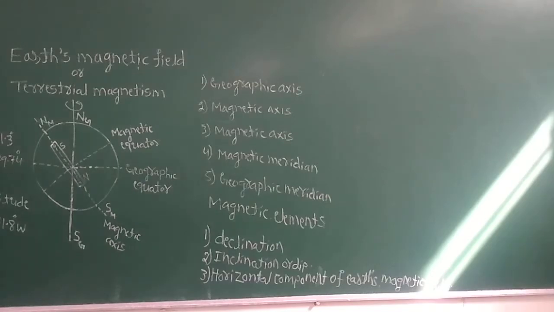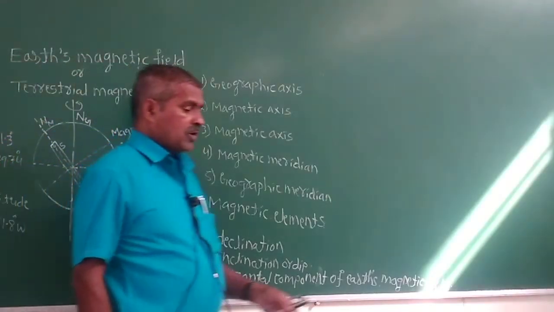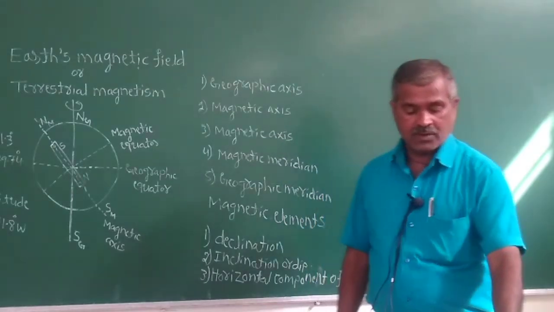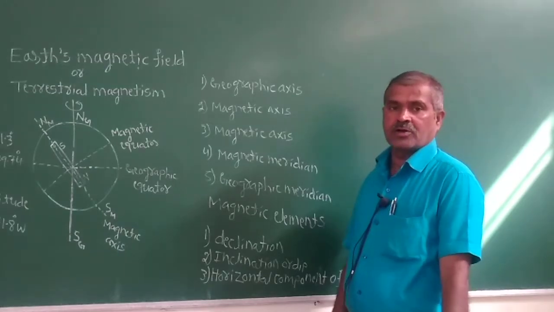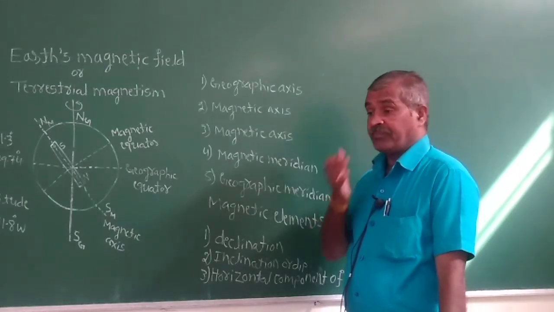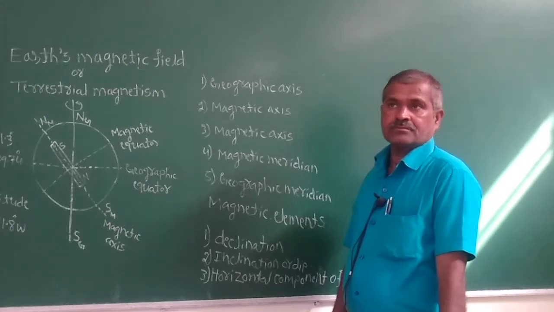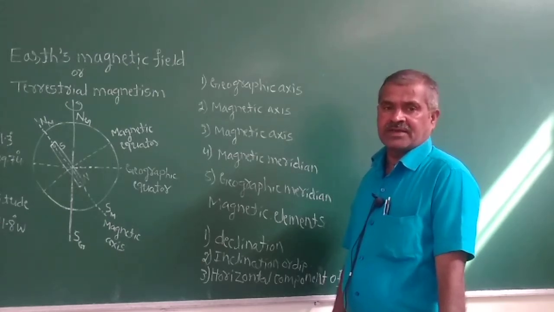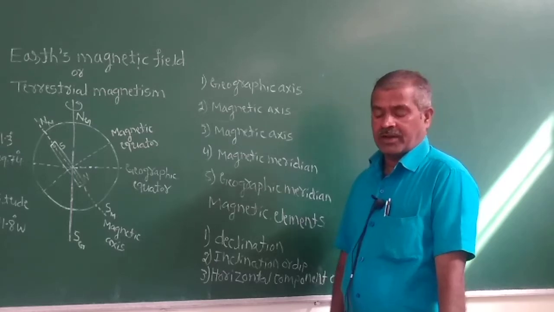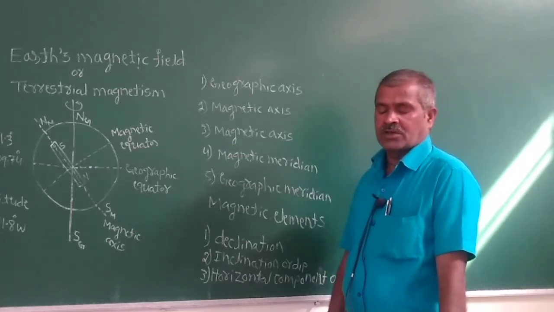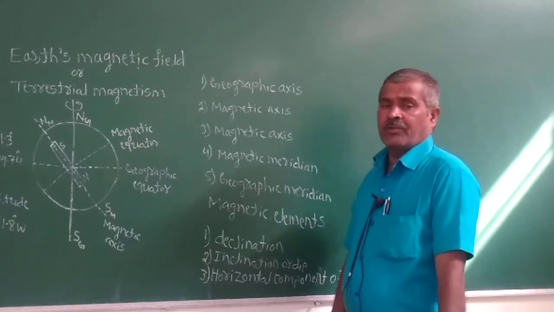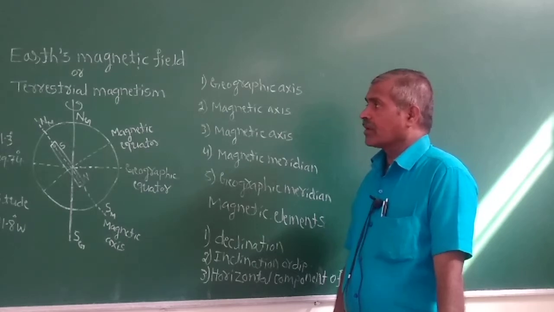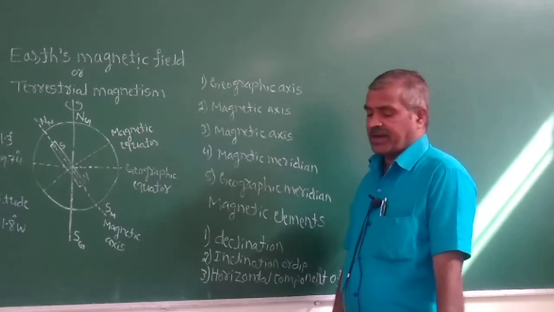In yesterday's class, we discussed the magnetic field, magnetic field lines and their properties, the bar magnet as a solenoid or equivalent to a solenoid, and Gauss's theorem in magnetism. Now I will go to the next topic: Earth's magnetic field, or terrestrial magnetism.